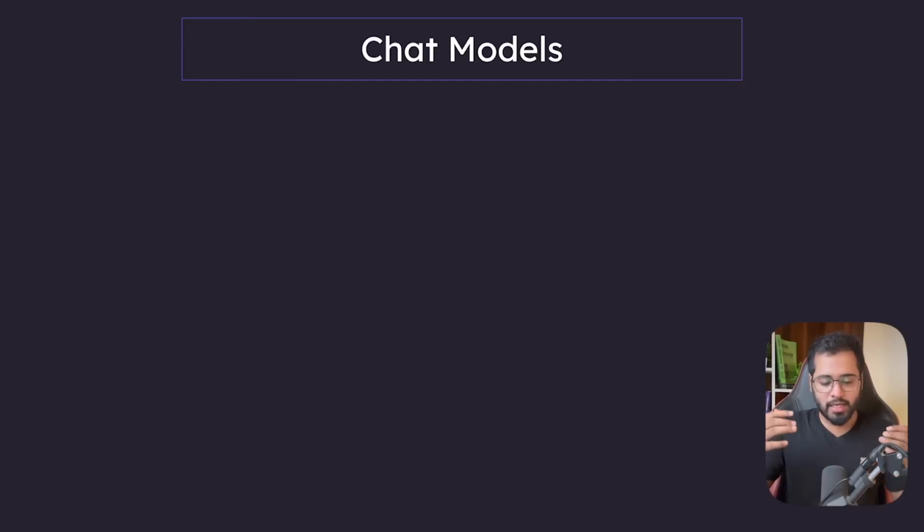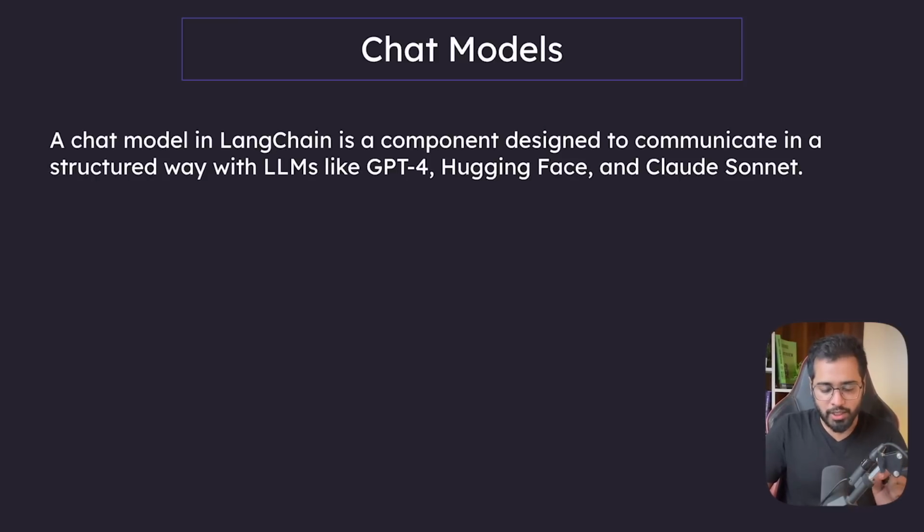So in this section, let us look at the first core component of LangChain, which is called chat models. Okay, so let us now look at the official definition. A chat model in LangChain is a component designed to communicate in a structured way with LLMs. The LLMs could be GPT-4, a Hugging Face open source LLM, or the Claude Sonnet APIs. So chat models in LangChain offer an interface that you can use to communicate with pretty much any LLM that you want.